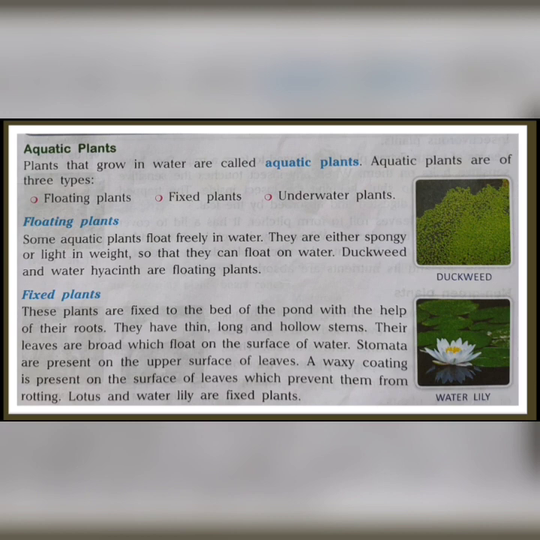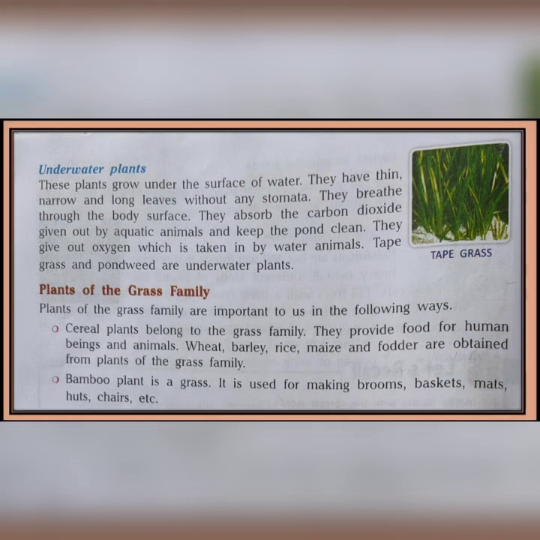Next, fixed plants are fixed to the bed of the pond with the help of their roots, for example lotus and water lily. The third type of aquatic plants are underwater plants. That means they grow under the surface of water, for example tape grass and pondweed.